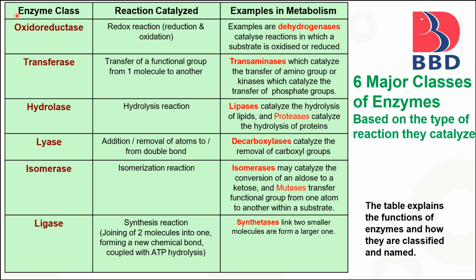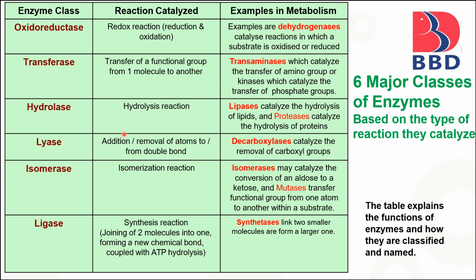Here are some examples of enzyme classes and the type of reaction they catalyze. Oxidoreductase enzymes catalyze redox reactions; an example is dehydrogenase. The next class of enzyme is transferase, which transfers a functional group from one molecule to another, for example transaminase.